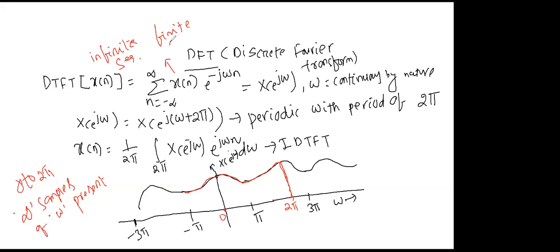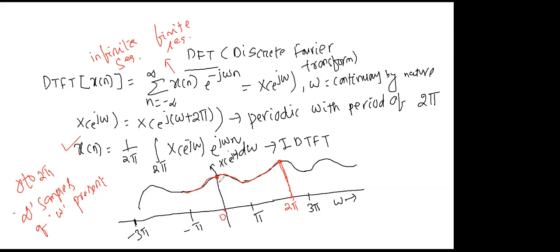Either way, to find the spectrum you are taking infinite samples of omega. Similarly, when you try to get back the original sequence, again you are using this X of e to the power j omega. If you take 0 to 2 pi, we are taking this envelope from here to here, the envelope of the spectrum X of e to the power j omega.